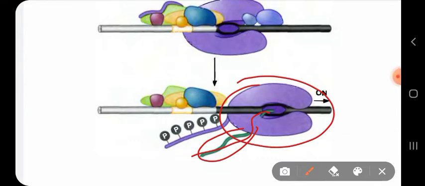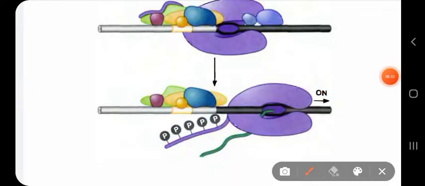Well, I have said now that the tail often gets phosphorylated. Here is the figure which shows that phosphorylation occurs on the tail, but not on every region. At certain regions, phosphorylation occurs to carry out the post-transcriptional modification process. For example, certain regions of the RNA polymerase are phosphorylated so that they can do the elongation of transcription. Then again, certain regions of the tail are phosphorylated for allowing the 5 prime cap formation on the RNA.